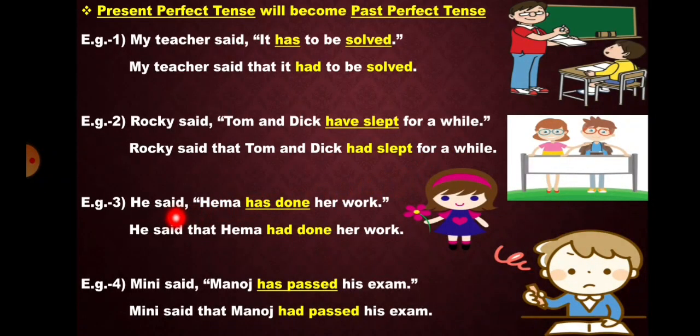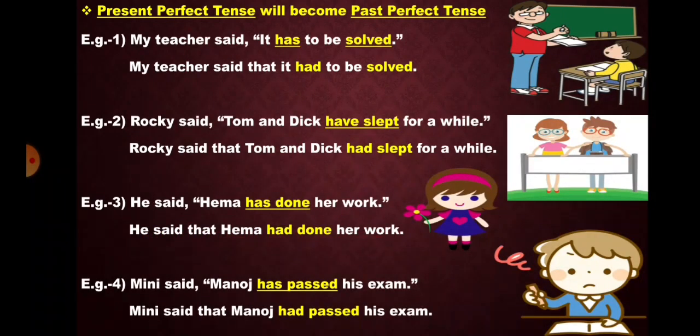Example 3. He said Hema has done her work. Now again our reporting verb is in past tense. So there will be a change in the tense of reported speech. Has done will change into had done and we have to use conjunction that. He said that Hema had done her work.